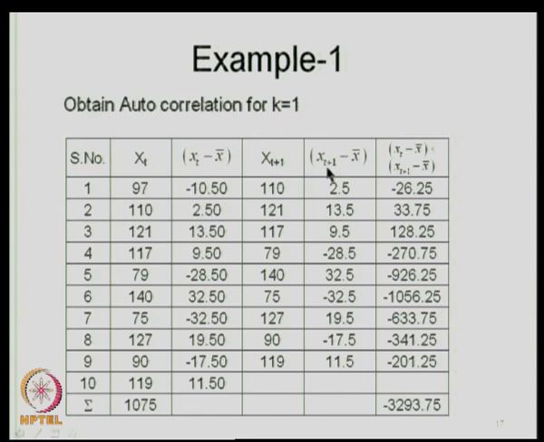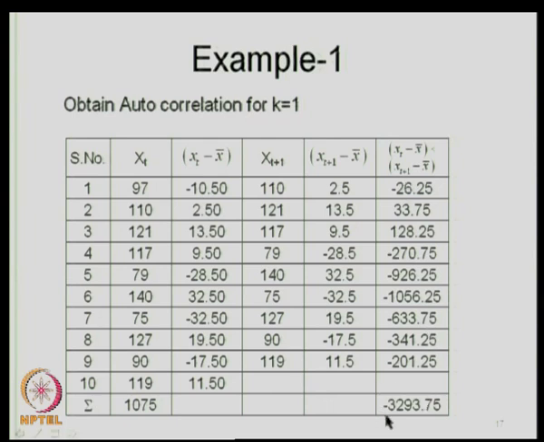Then we take x t plus 1 minus x bar. X bar is computed based on the values of x t given here. Then the multiplication of x t minus x bar and x t plus 1 minus x bar, that is this summation.